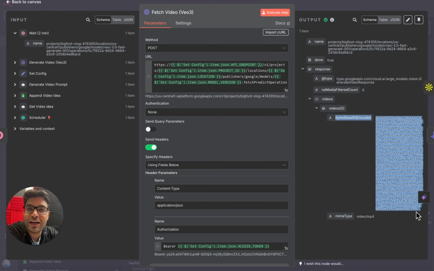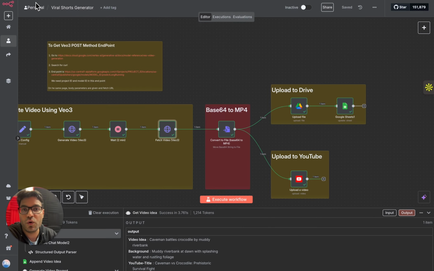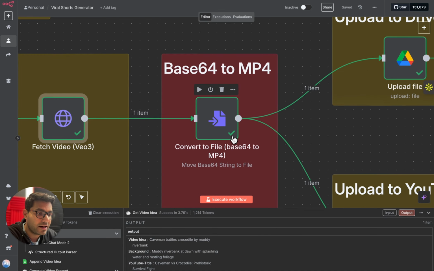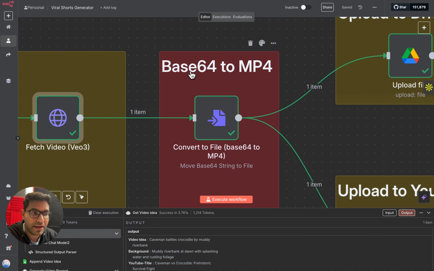But you cannot see this particular video, right? Because this is in base64 format. Google Veo 3 always generates video in the base64 format. Again, you don't need to jump into details of what is base64, but just understand that it creates in a particular format, and for us to watch that video as a video, we are going to add another node which will convert that base64 to MP4, convert to file.